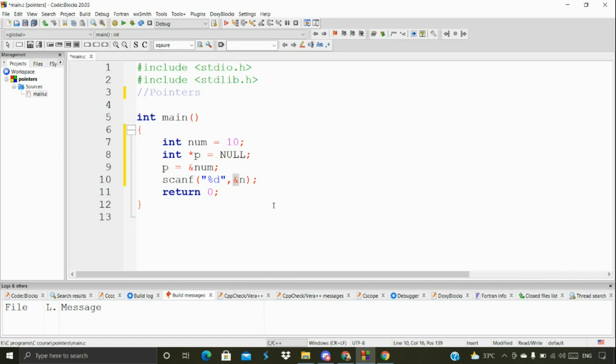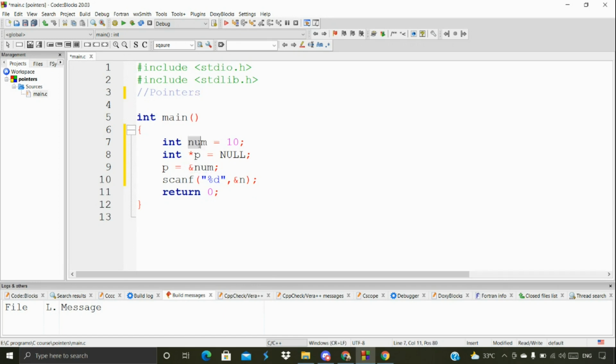We are actually pointing the address in our memory. Our memory consists of a lot of memory, so we have to point to the exact address of that particular variable, so that we can store inside that variable the value we are taking from the user. That's what we're storing here. The same way here also, we're going to use the ampersand symbol. Ampersand indicates the address of that particular variable.